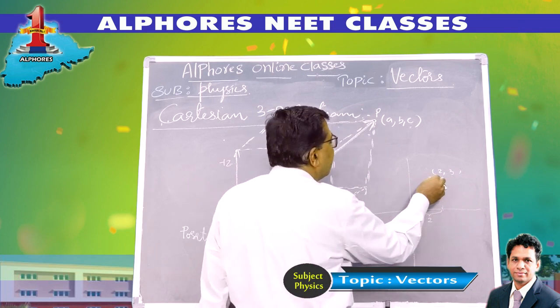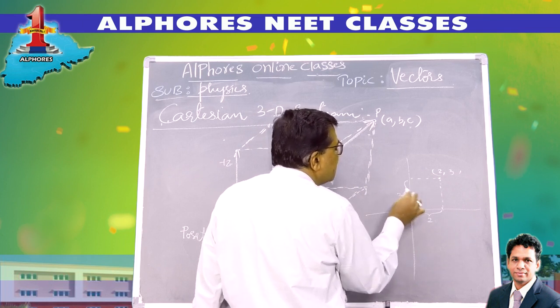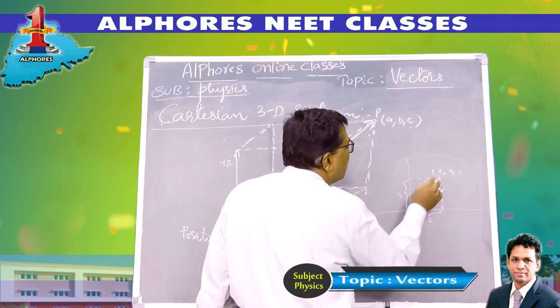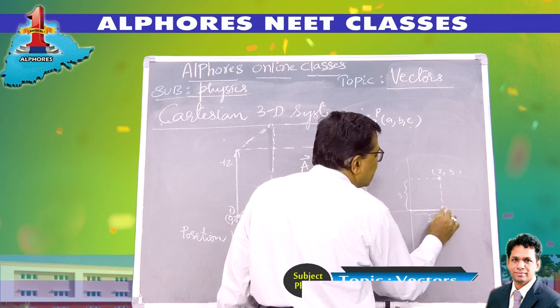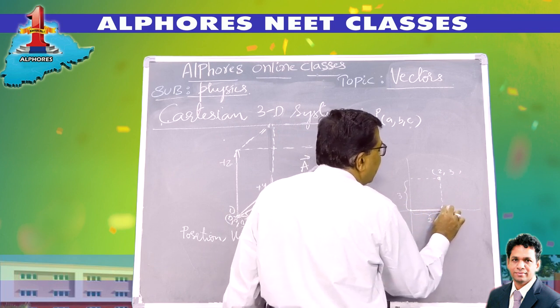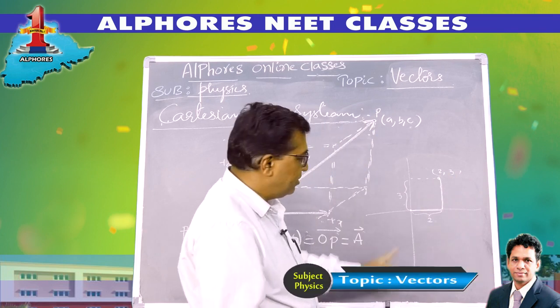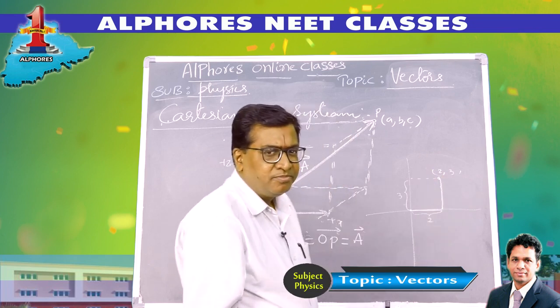Drop a perpendicular on the y-axis: its distance from the origin is 3 units. So this point is 2 units along the x-axis and 3 units along the y-axis from the origin, and then you reach the point.